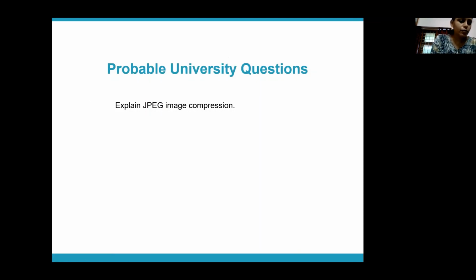So did you get an idea about JPG compression? Yes or no? Yes.